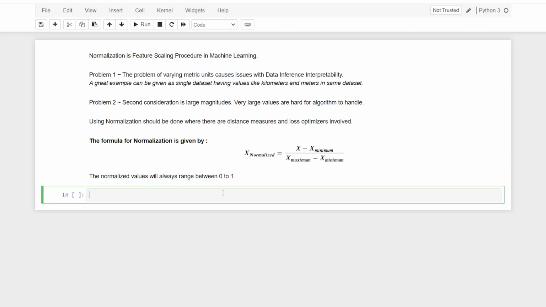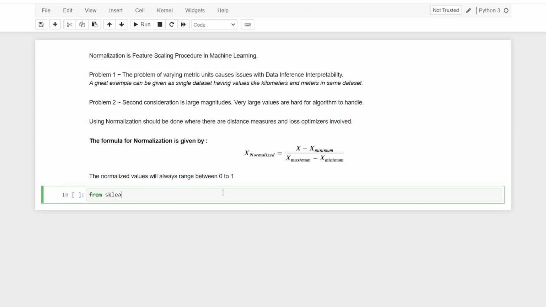Please understand this. Now let us start with our implementation itself. In sklearn, we use something known as MinMaxScaler, which helps us perform normalization feature scaling. But right before that, today I wanted to introduce you to a new data set, which is the breast cancer data set.